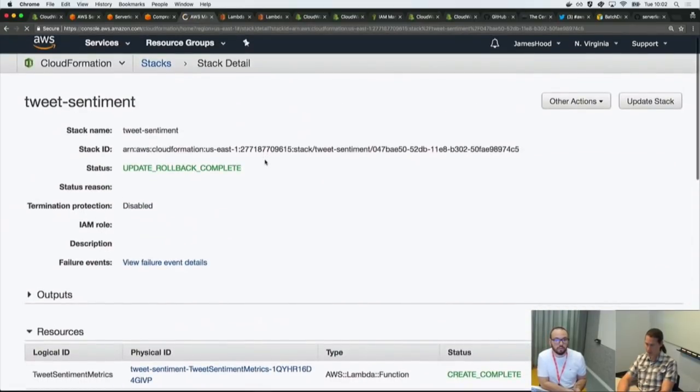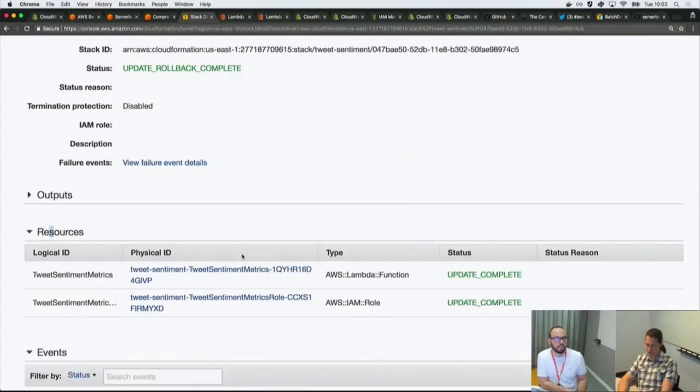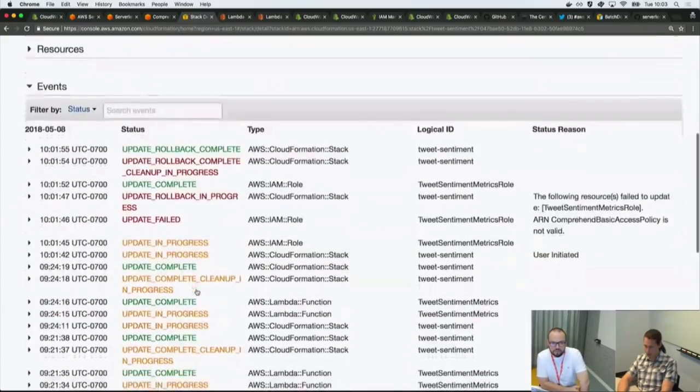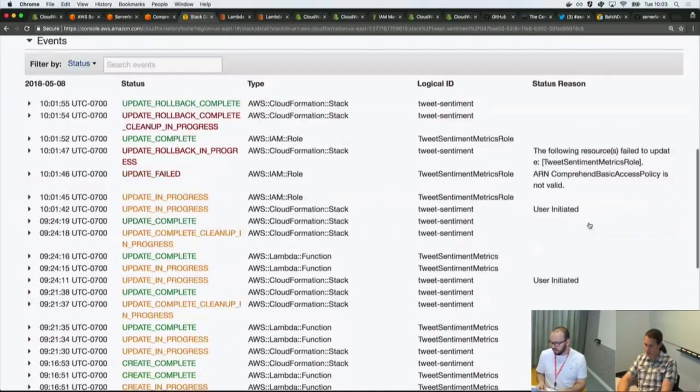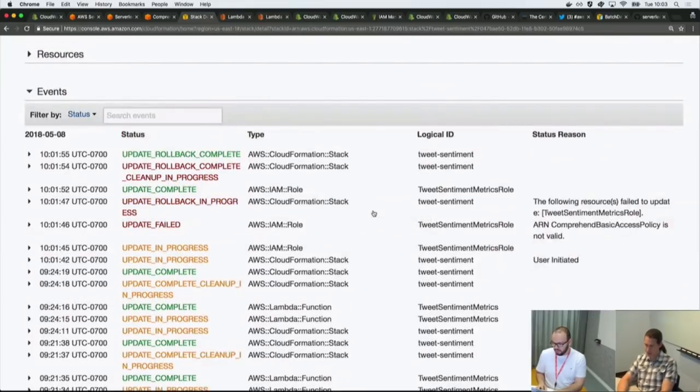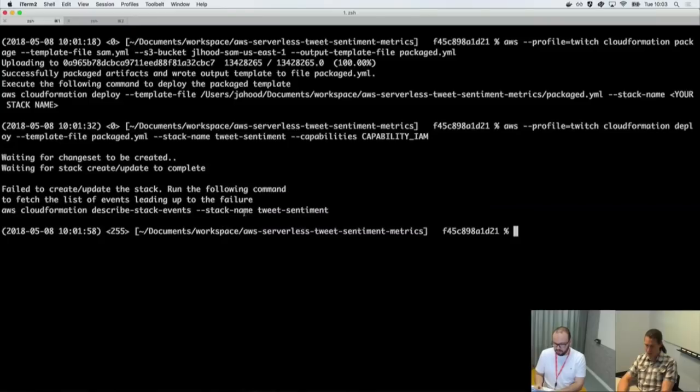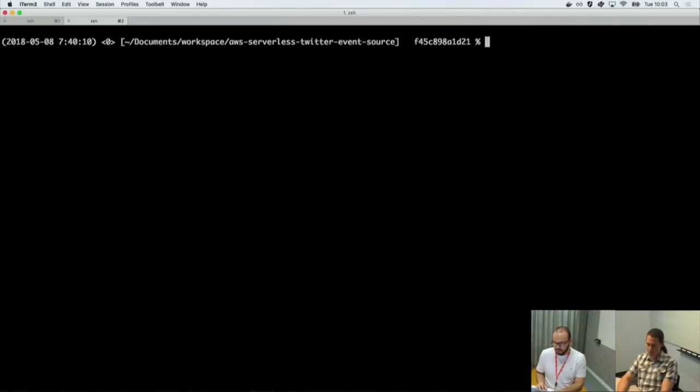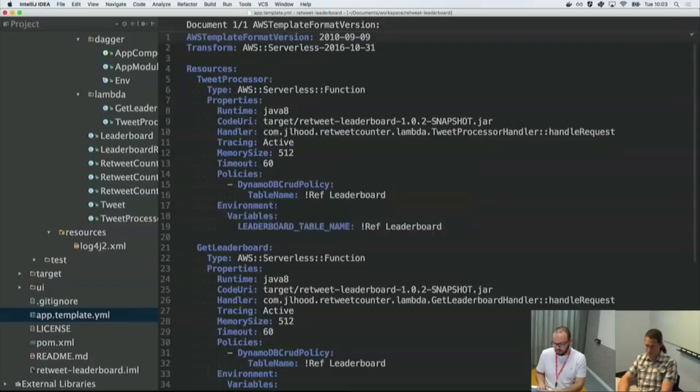All right. So there was a rollback. Let's find our events on Comprehend. Yeah, so the Comprehend basic access policy is not valid. Oh, okay. Huh. Well, it is using SAM. So worst case, I can just use a custom policy. But I was hoping to use that feature. Let me go ahead and do that.